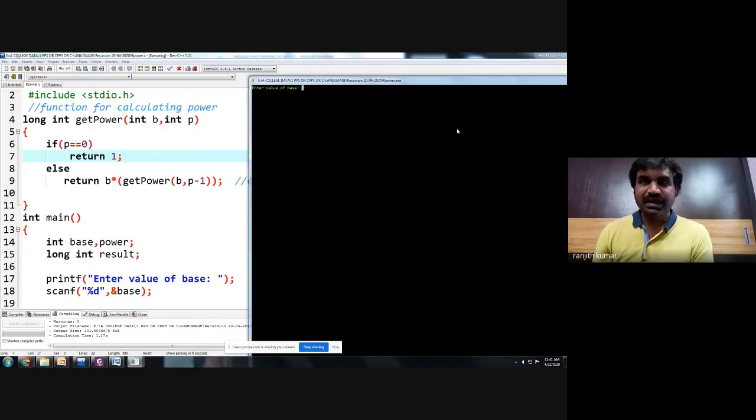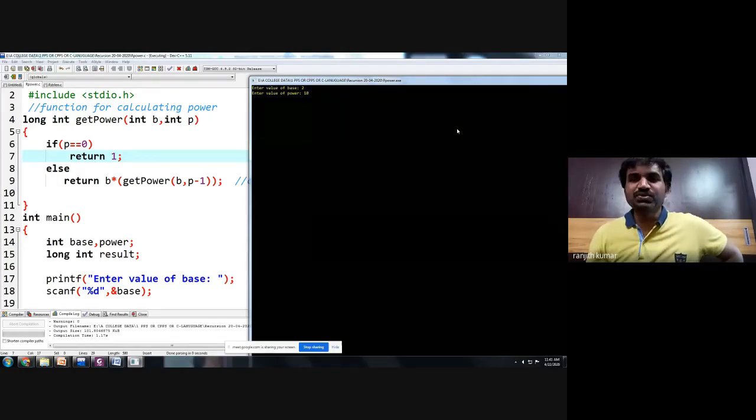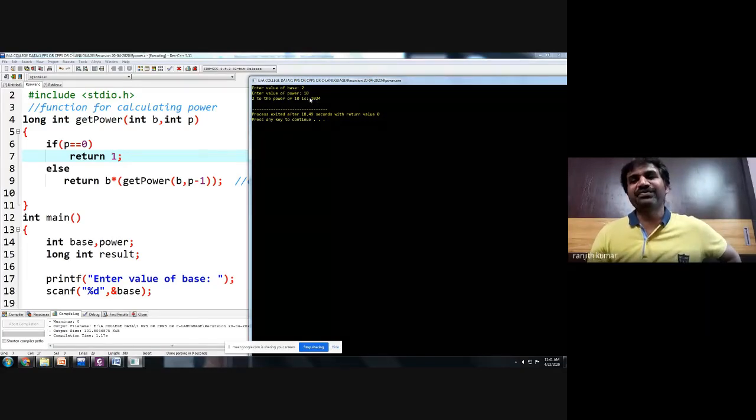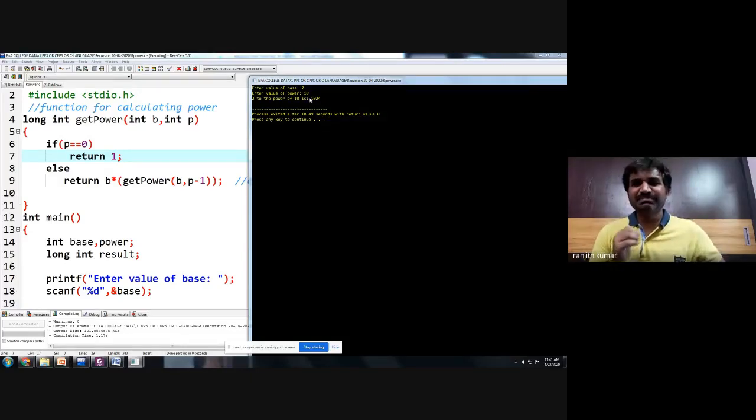Now assume that I want to calculate 2 power 10. So the base value is 2 and the power value is 10. And the 2 power 10 answer is what? 1024. So is that clear, everybody? So simply we are calculating the 2 power 10 value.